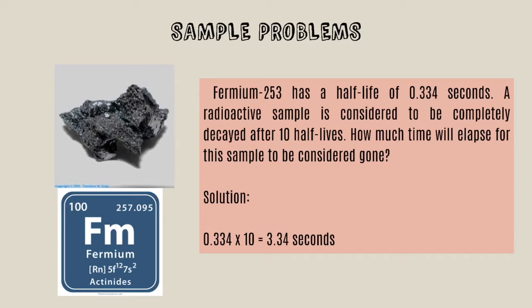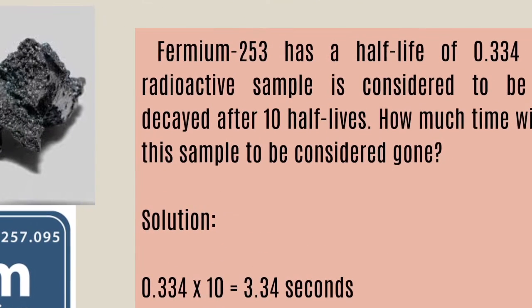Okay, so it's very easy. We just have to multiply the half-life of that particular element or isotope by 10, because it will decay after 10 half-lives before it is considered gone.